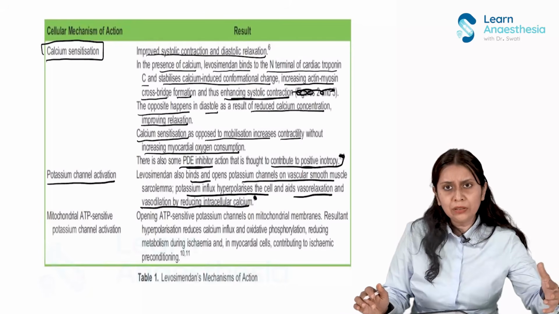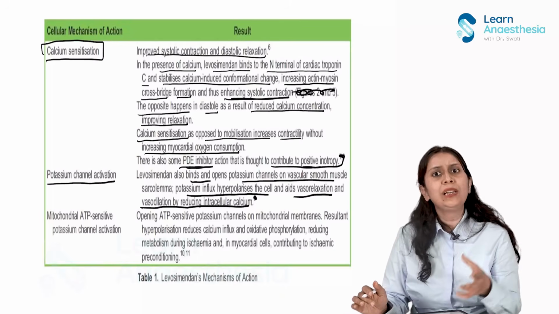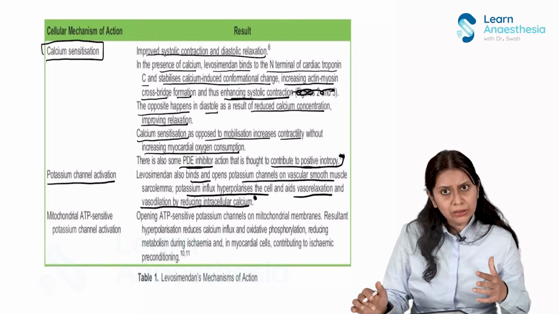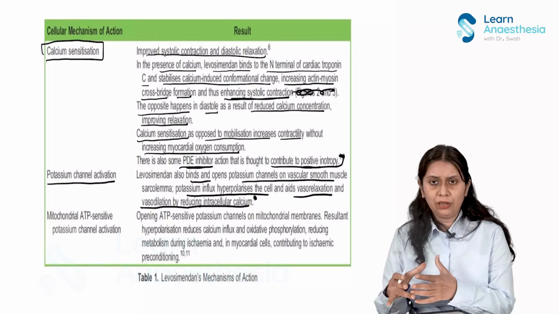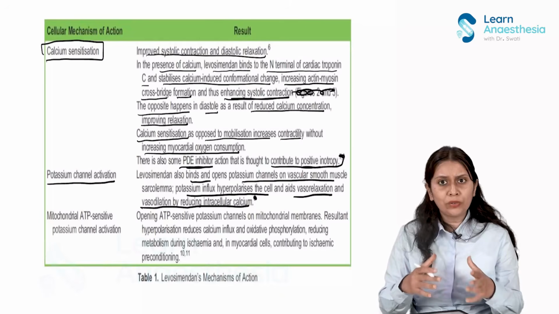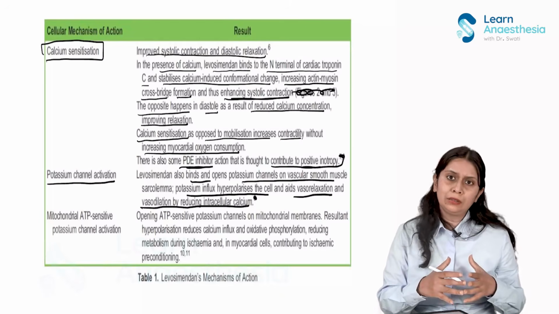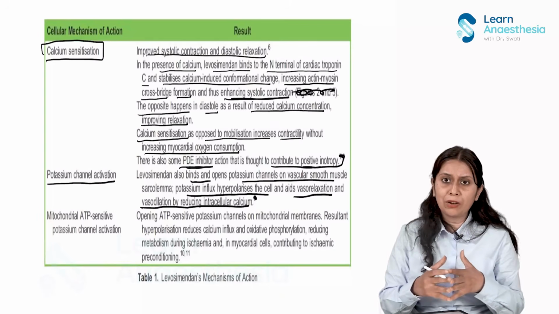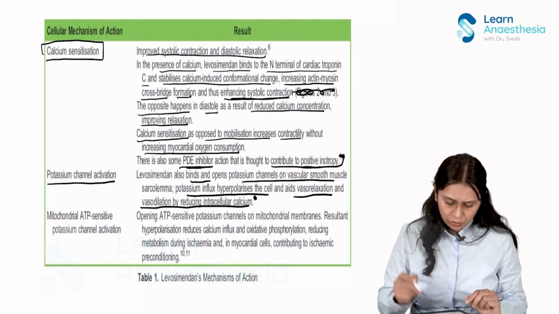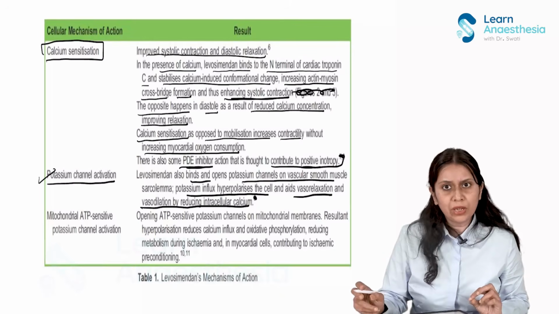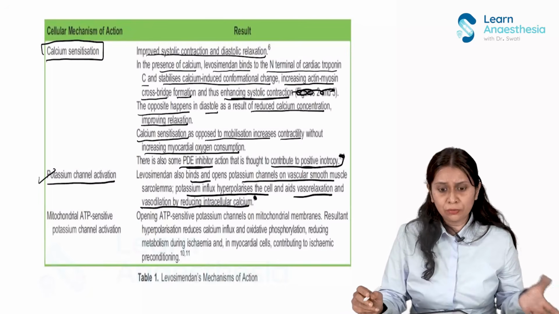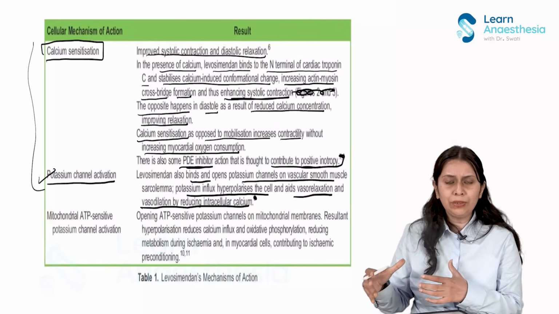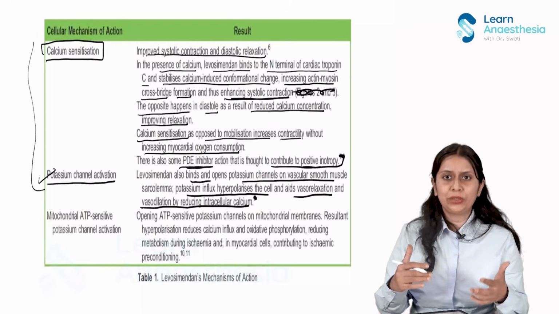Dobutamine is a catecholamine, so it will help in increased calcium mobilization, and that would cause the side effects which it has. Levosimendan is increasing the calcium sensitization of the myocardium, and that is causing a synchrony with the normal calcium action on the systolic and diastolic phase of the myofibril action. Okay. Apart from that, it acts on potassium channel activation, by which it causes vasodilatation. Now, you have to remember this because when we give levosimendan, there is a possibility hypotension can happen. So, we accompany it with a vasopressor, right?